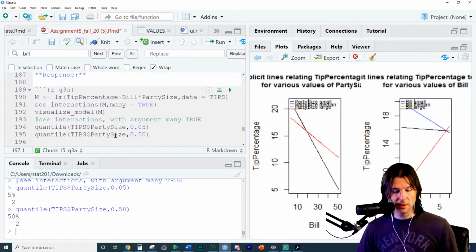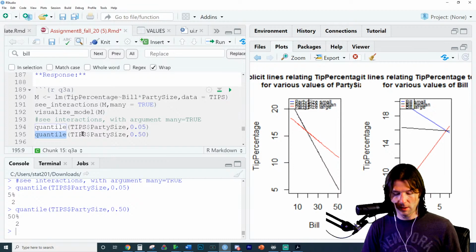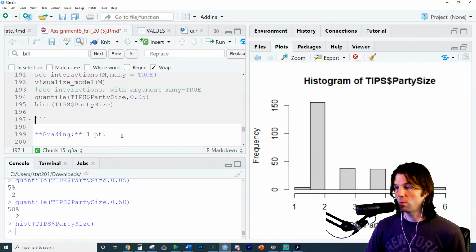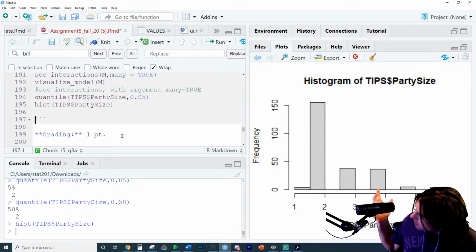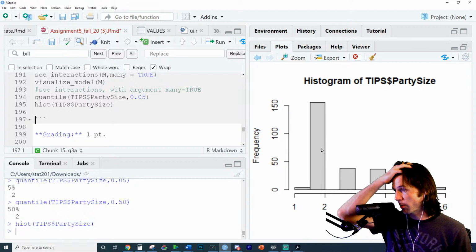So party size is so skewed. It's a right skewed data set. We can look at it right here with the histogram. We need to delete this off. But party size is so skewed to the right. You can see by my right here that this is the 5th percentile, and this is also the 50th percentile.